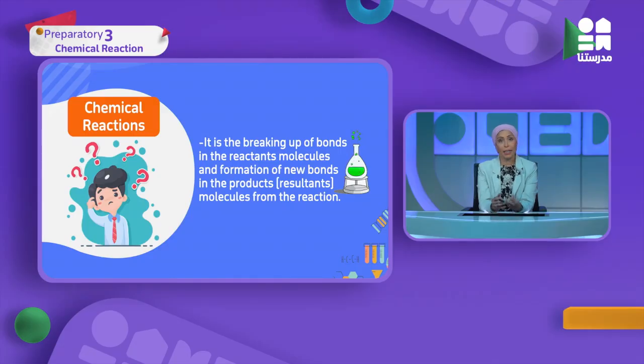So what's meant by chemical reaction? As you see here, it's the breaking up of bonds between reactants molecules and formation of new bonds between the products molecules. And as you know before, each chemical reaction consists of reactants and condition of reaction, and finally we get products. Anything I see at the beginning, meaning if I start with sodium it's a reactant, chlorine is a reactant, then after I get sodium chloride it's a product. So from any chemical equation or chemical reaction you should be able to determine which are the reactants and which are the products.